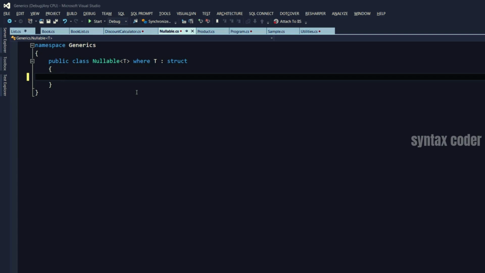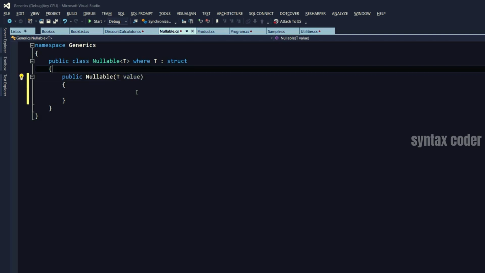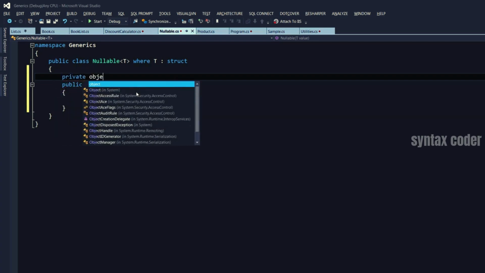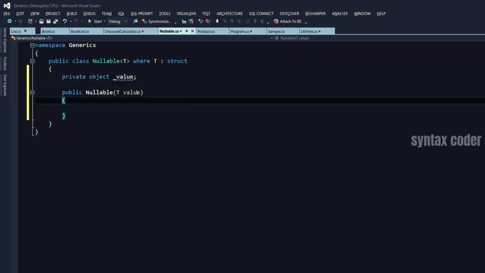We can use this class to give our value types the ability to be nullable. So let's create a constructor here. Let's say in the constructor we can get a value, and in this class I'm going to store it as an object because I want it to be nullable. So private object value, and here let me initialize it with ReSharper.